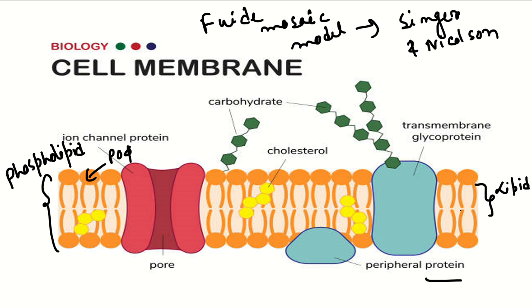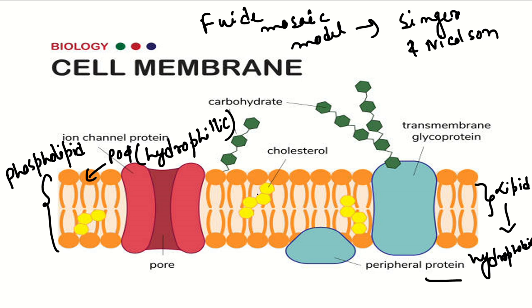The lipid region is the hydrophobic region, and the phosphate group is the hydrophilic part. Apart from this phospholipid bilayer, the cell membrane has cholesterol, several carbohydrates, and proteins.